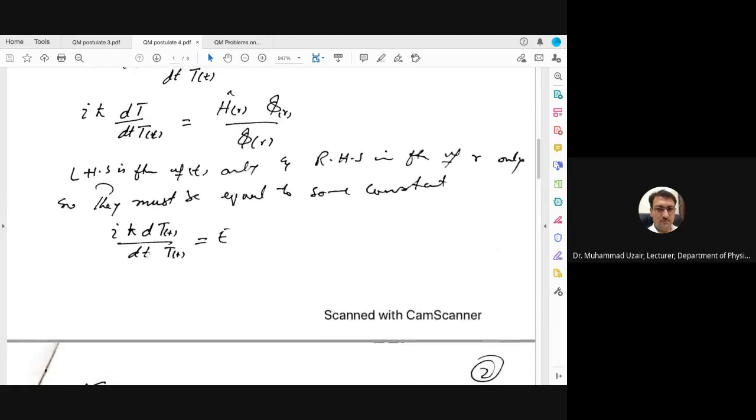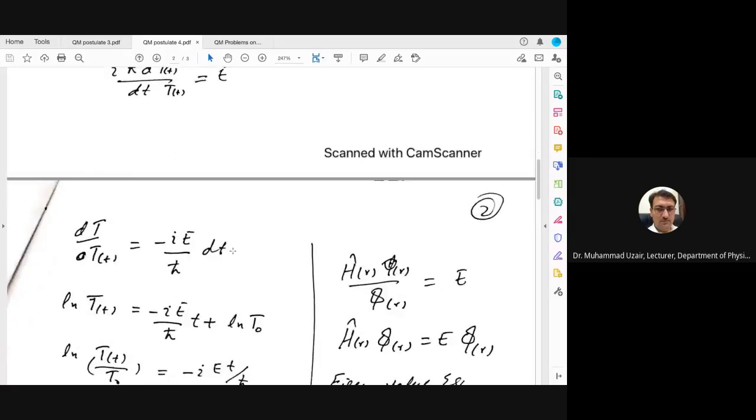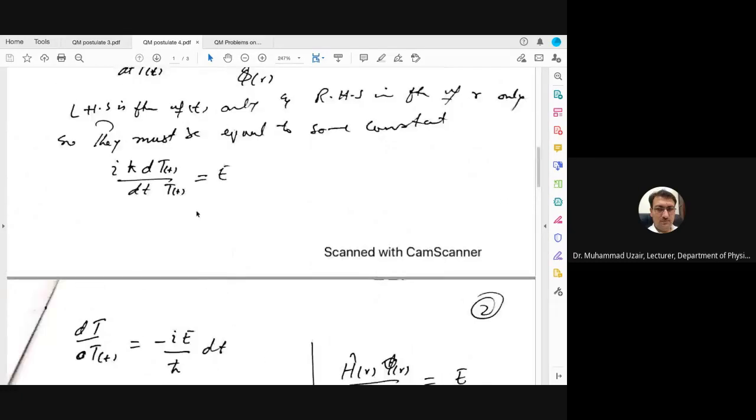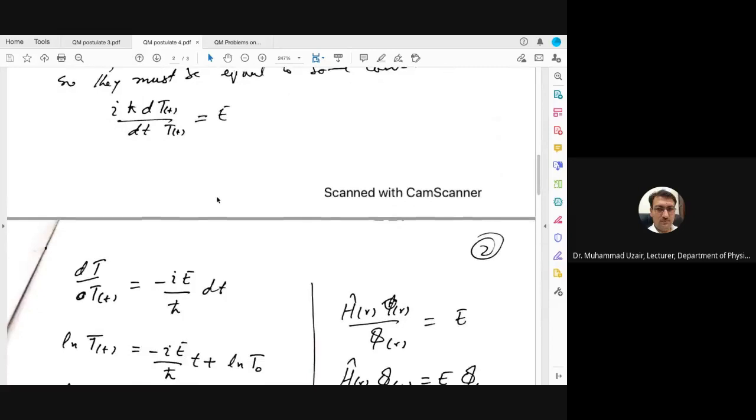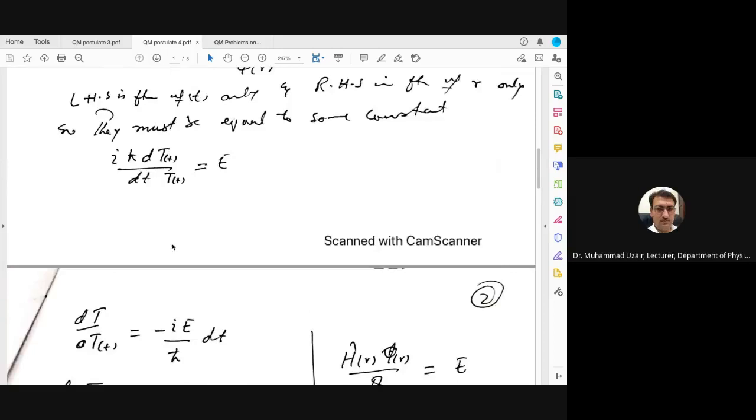So we have taken the left hand side, iota h cut dT, depending on time, divided by dt capital T. Here what we do now, change this dt to this side. So we are left only with dT over T, and here we are left with iota minus, because here it is plus iota.